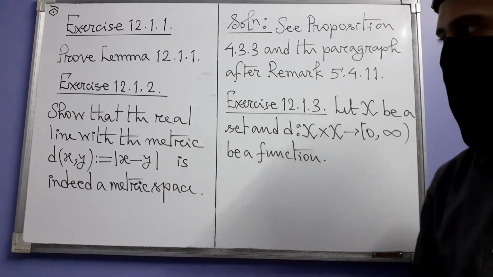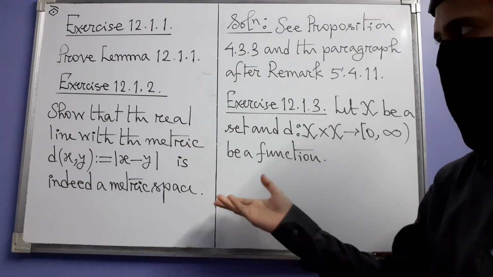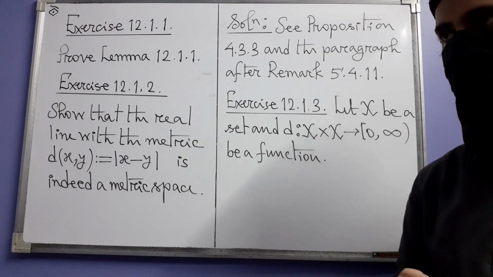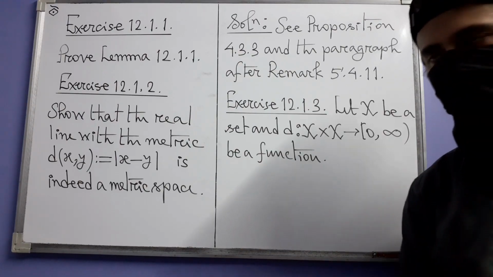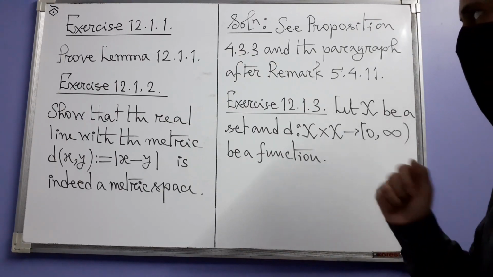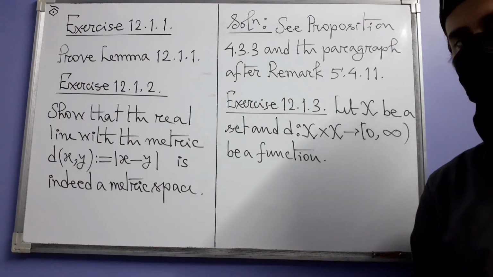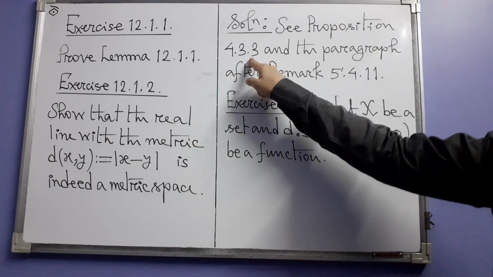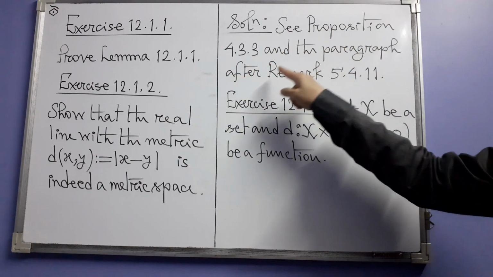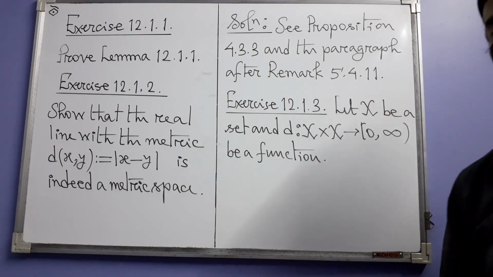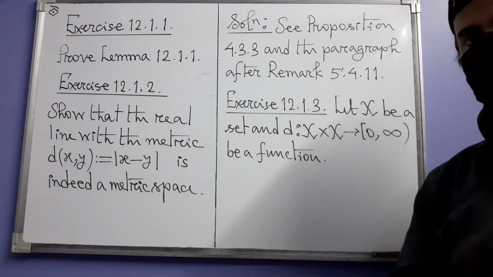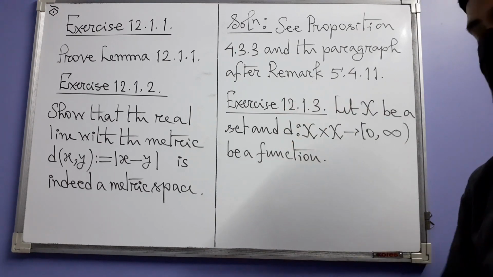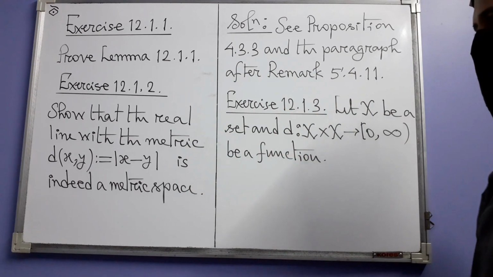In exercise 2, we have to show that the real line with this metric is indeed a metric space. Now the individual parts of this solution have already been done. So they are already available with us. You just have to go back to where these things are available and assimilate them and make a solution. For that, see proposition 4.3.3 and the paragraph after remark 5.4.11. You go back to these places and you will understand everything. So that means exercise 2 is also done for us.